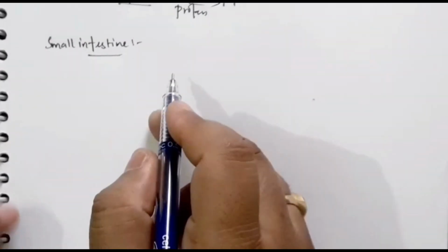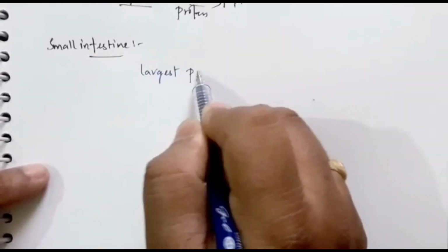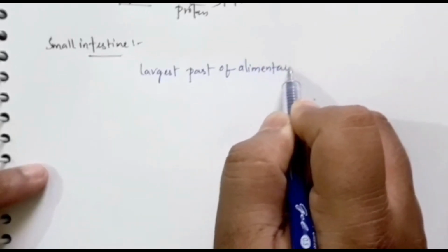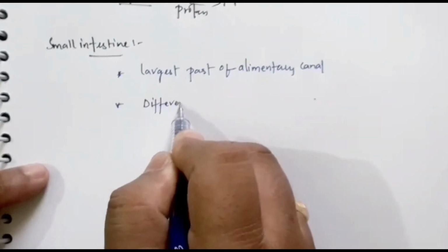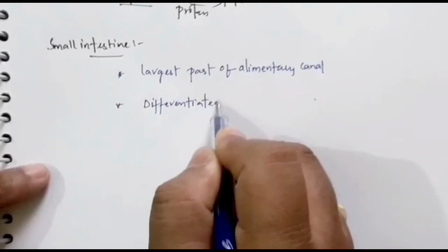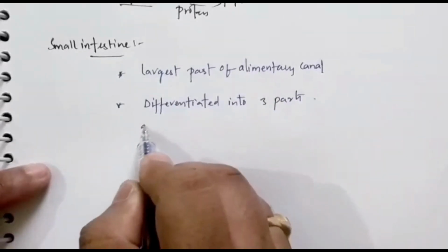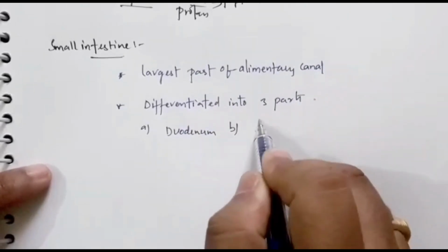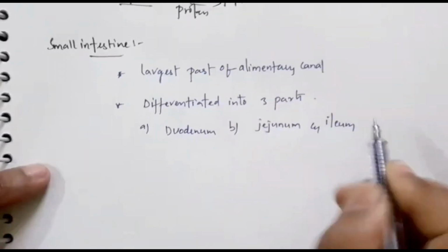So from the stomach, the food enters into the small intestine. Children, remember, the small intestine is the largest part of our alimentary canal. It is differentiated into three parts. Those parts are the duodenum, jejunum, and ileum. So these are the three parts.